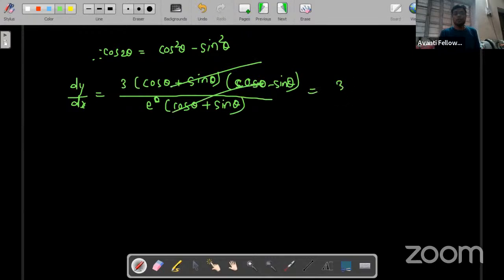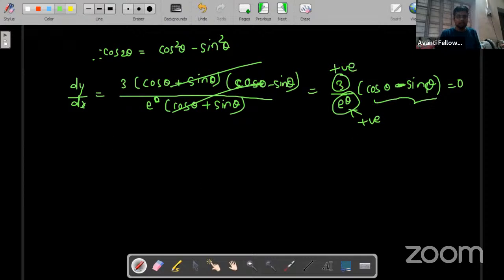Why are we writing this? Because the denominator also has cos theta plus sine theta, so it can be cancelled. Okay, so we are only remaining with 3 upon e to the power theta into cos theta minus sine theta, which should be equal to 0, because in the question the tangent is parallel to the x-axis. We can clearly see that e to the power theta is always a positive quantity, an exponential function, and 3 is also positive, so this cos theta minus sine theta should be equal to 0 only. So cos theta is equal to sine theta, or we can write tan theta is equal to 1 after dividing by cos theta. So theta can be equal to pi by 4.